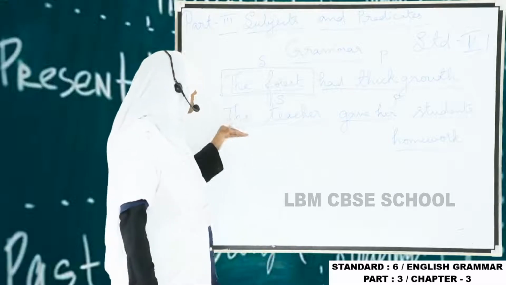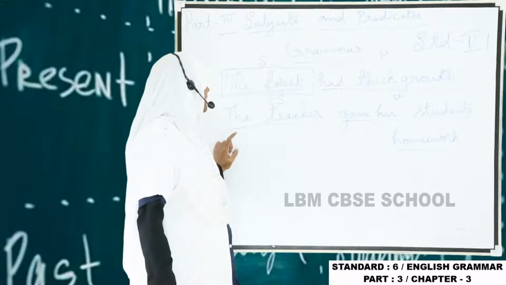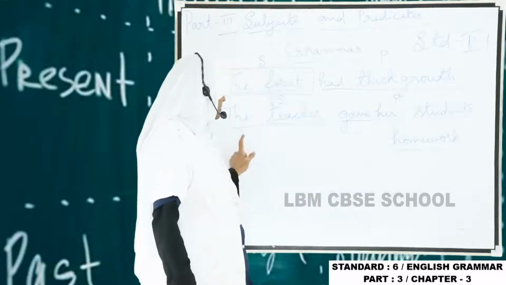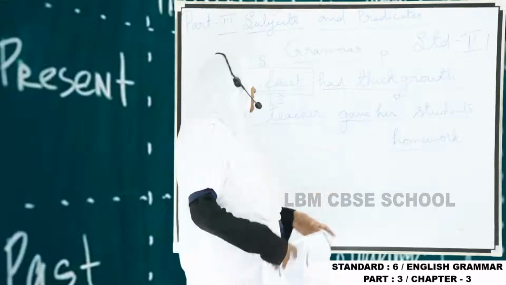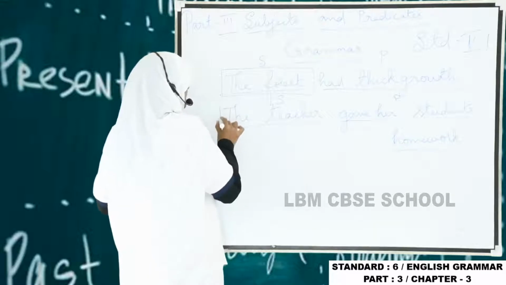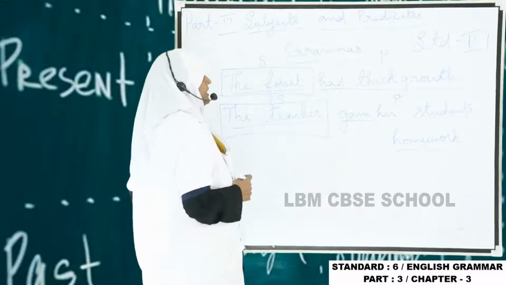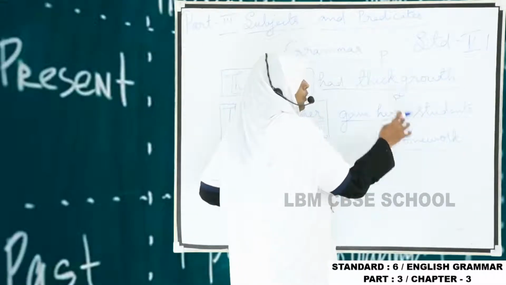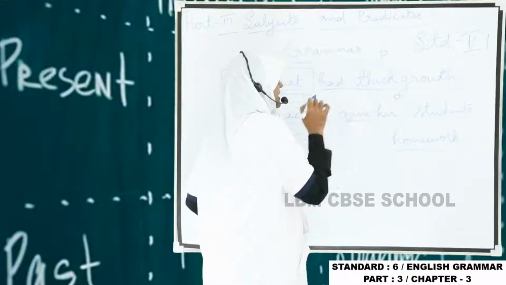So we will see the second example, then you will understand. The teacher gave her students homework. Here, the teacher is the name of a person, so it is a noun. So it is the subject. The rest of the sentence, "gave her students homework", is the predicate.